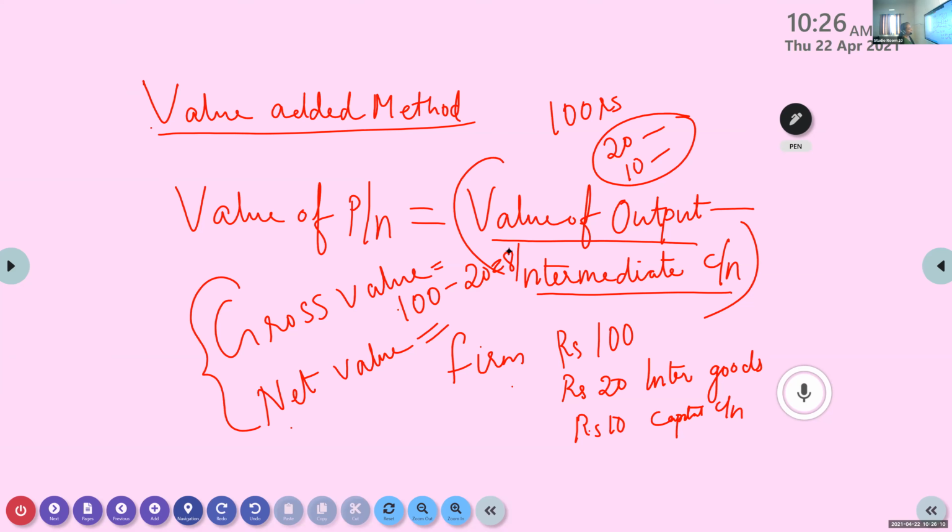So what will it be? 70. That means from this 100, we have to reduce 20, and one more thing, that is 10. You will get 70. Okay, so this is gross value and net value. This method we call value added, whatever value is added at every step that we have taken.